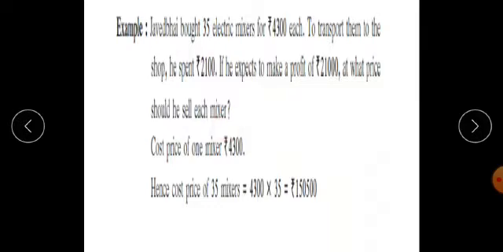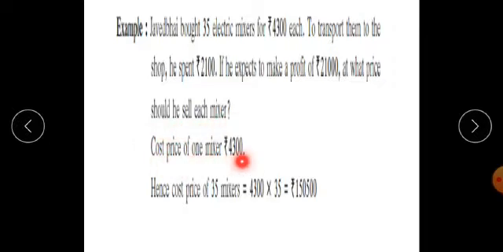I repeat, Javed Bhai bought 35 electric mixers for rupees 4,300 each. To transport them to the shop, he spent rupees 2,100. If he expects to make a profit of rupees 21,000, at what price should he sell each mixer?